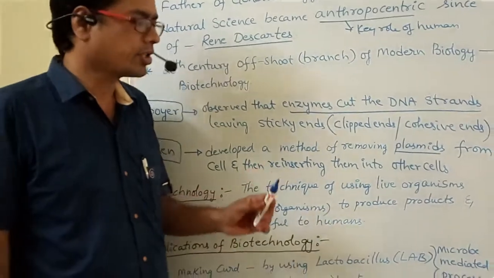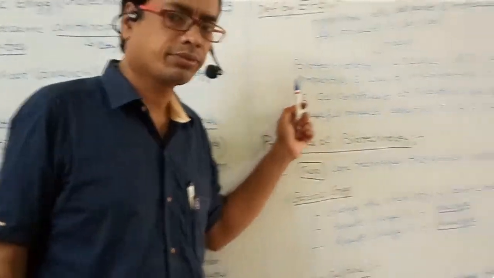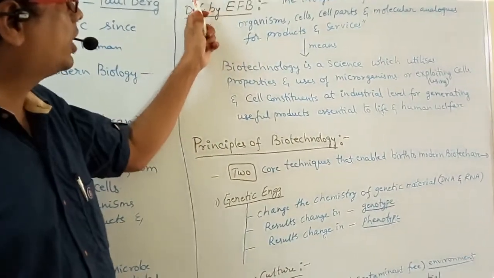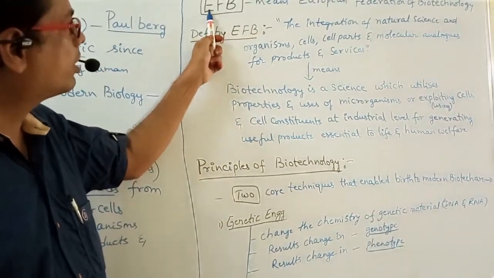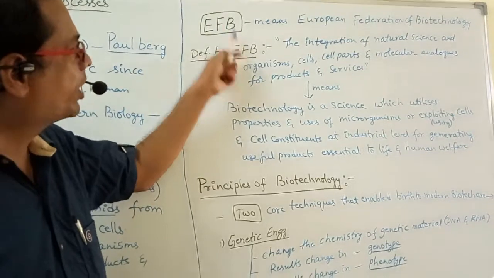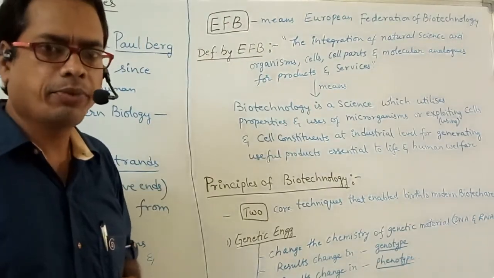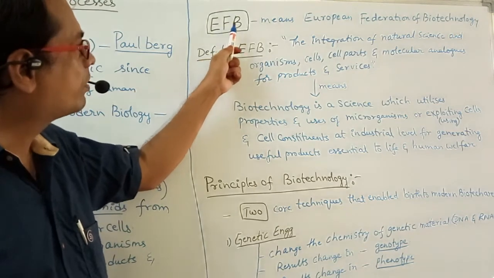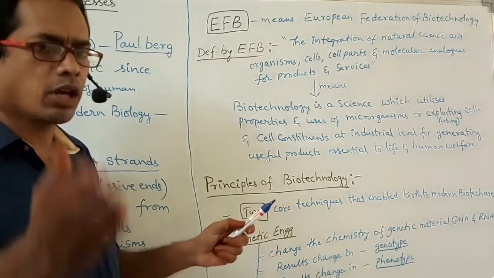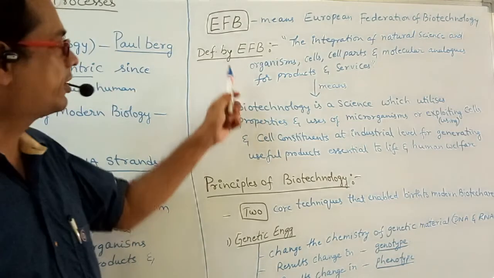Okay. Next, look at here, my dear students. What is EFB? EFB means European Federation of Biotechnology. This organization gave a definition like this.